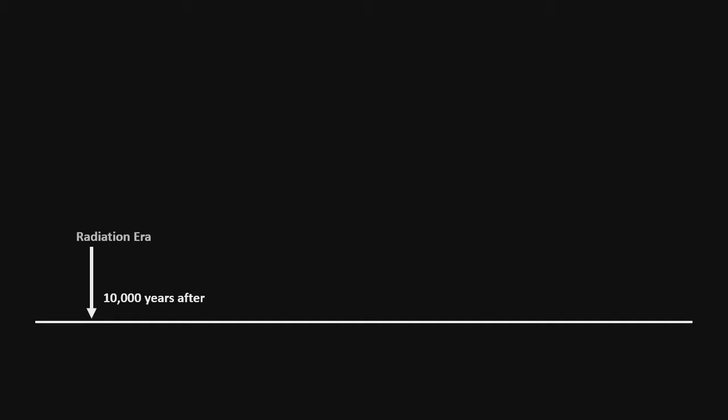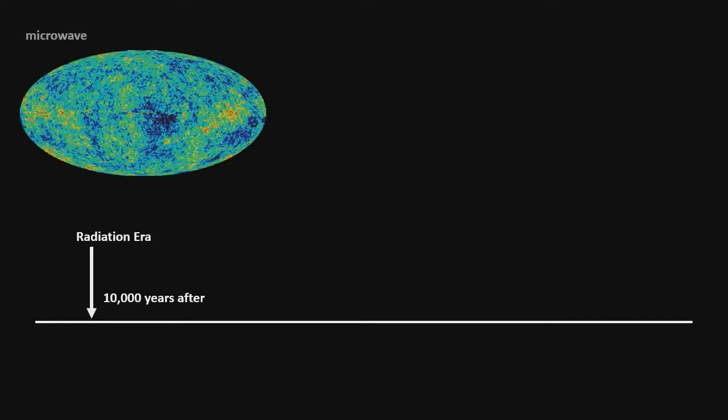10,000 years after is what we call the radiation era. The radiation era is the evidence of microwaves, X-rays, and ultraviolet waves found in our universe. This is also known as the CMB. CMB, or cosmic microwave background, represents the heat that is left over from the Big Bang. These are the radiations and photons.